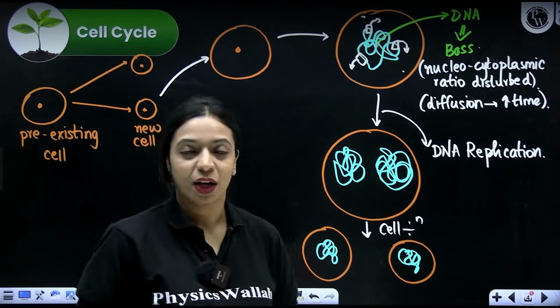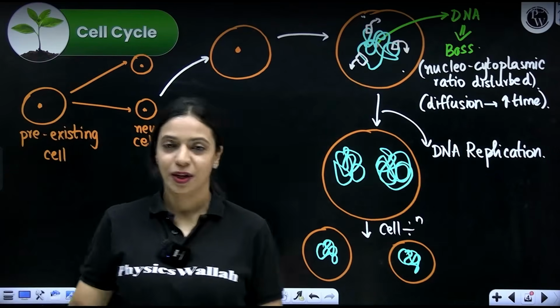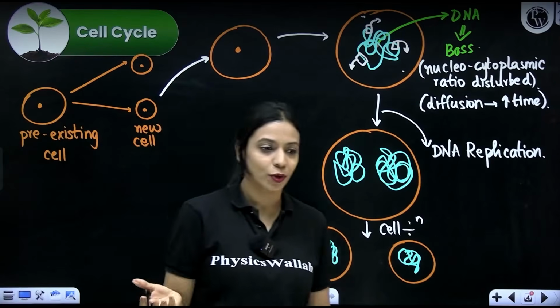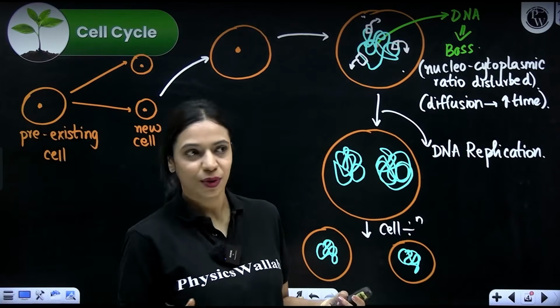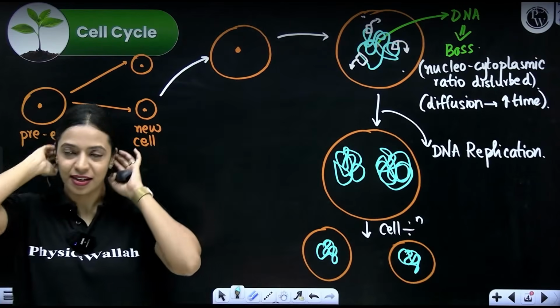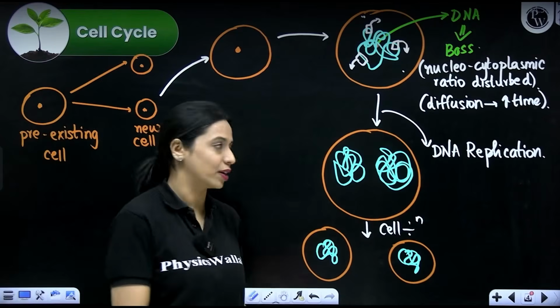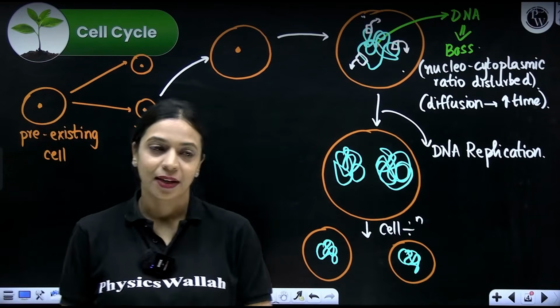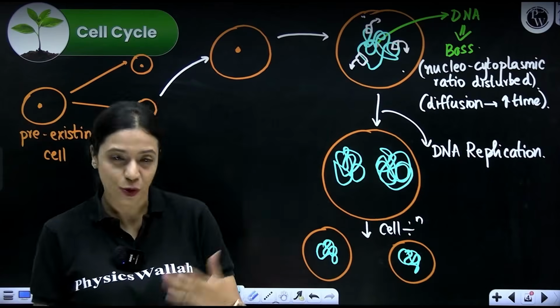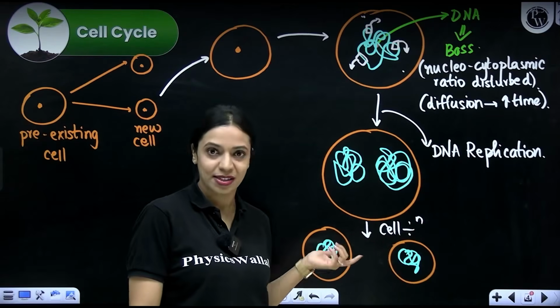Now you might be wondering, why is it so important for DNA to get replicated? What about the other organelles? What about the mitochondria? What about the Golgi? What about the lysosomes? Does that also get equally distributed? Not really. It's not really necessary that that has to be equally distributed. If, for example, this parent cell had 20 mitochondria, it's okay if one of them gets 11 and one of them gets 9.